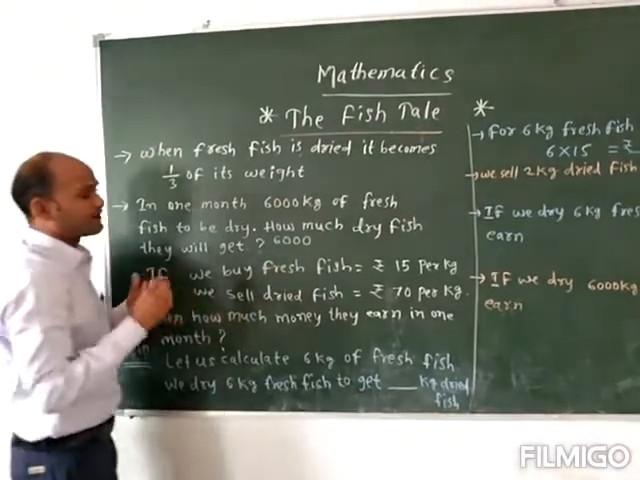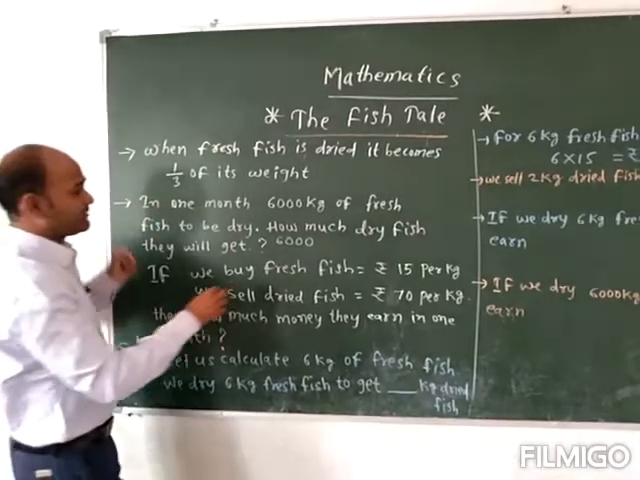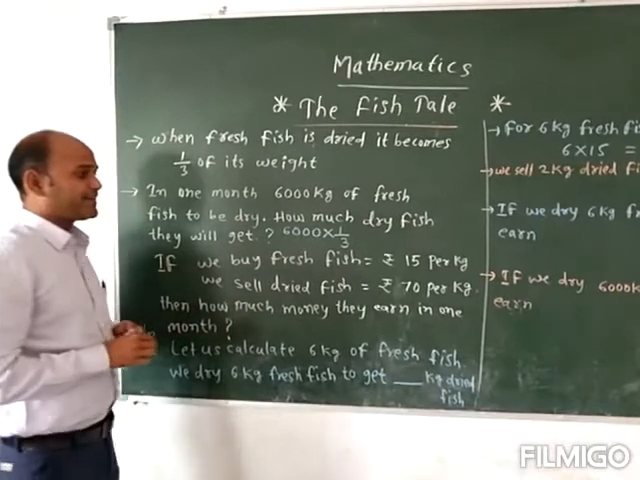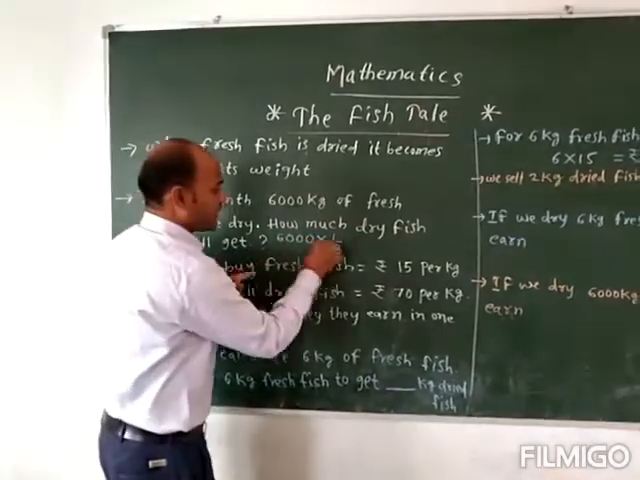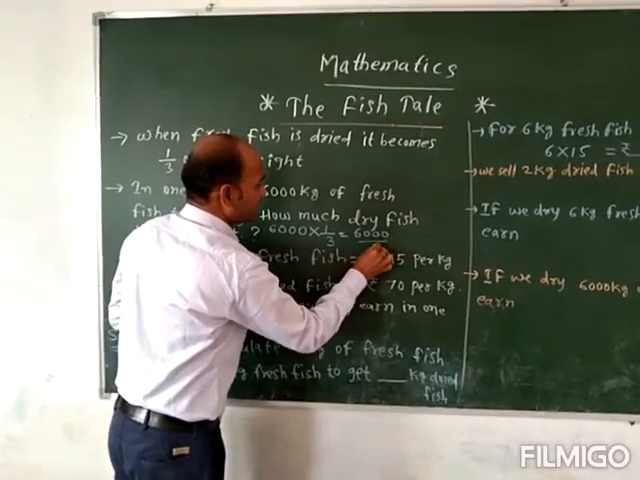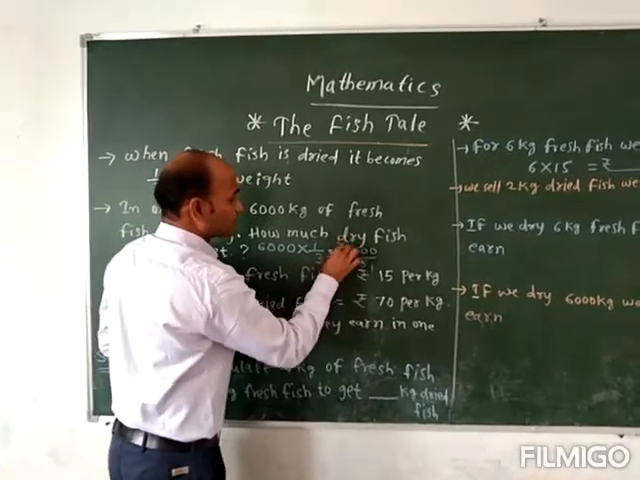60,000 kg they are going to dry, and how much weight remains after that? 1/3 of the weight remains after that. So 1/3 of the weight remains. You can divide 60,000: 6,000 divided by 3. Here 3 ones are 3, 3 twos are 6.